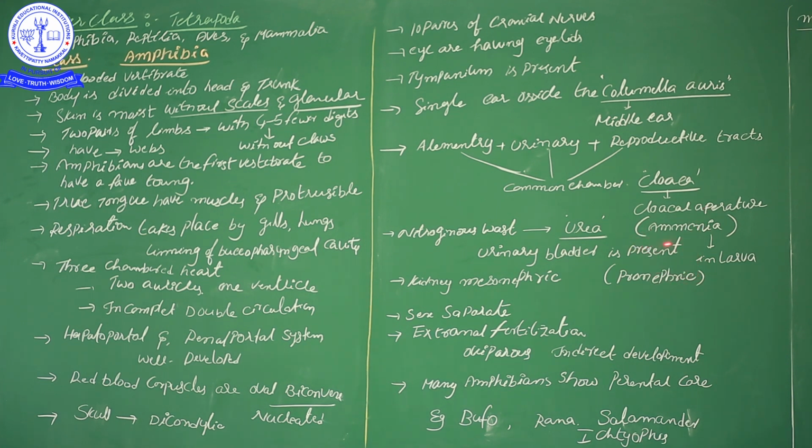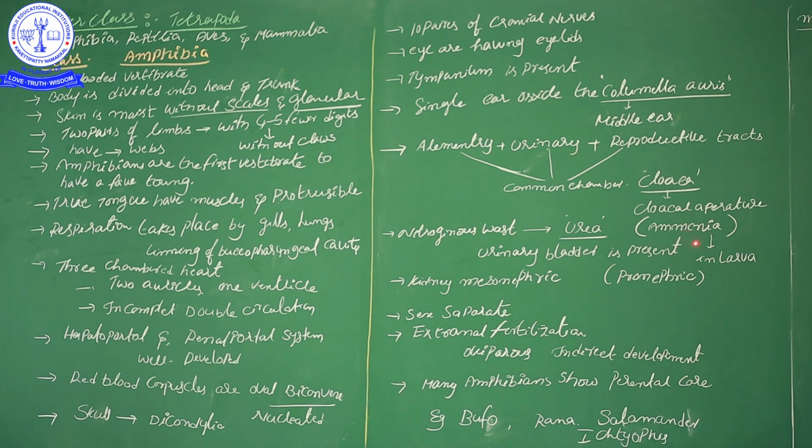Amphibian larvae excrete ammonia itself, because when amphibian organisms are in breeding time, they go into a water medium. Only there does external fertilization happen, and the eggs develop into larval forms called tadpole larvae. The tadpole larva lives its life in the water medium, so tadpole larvae excrete nitrogenous waste in the form of ammonia.